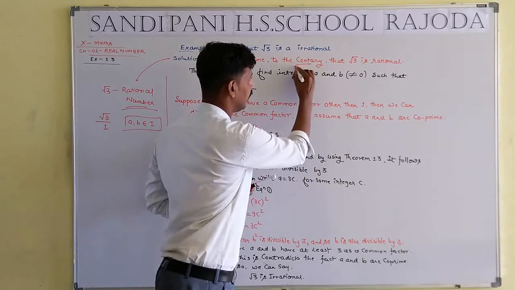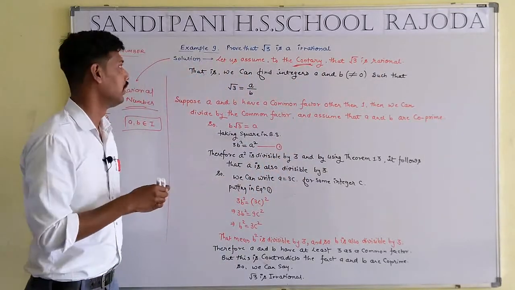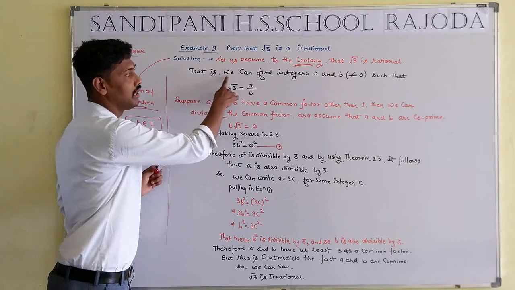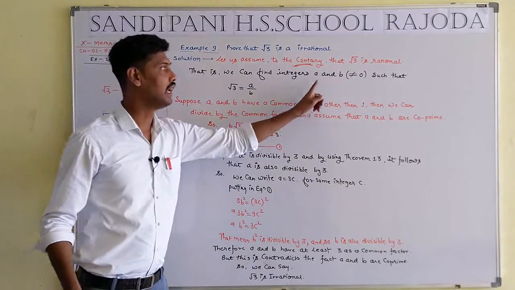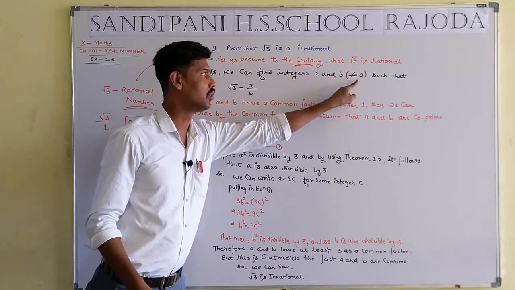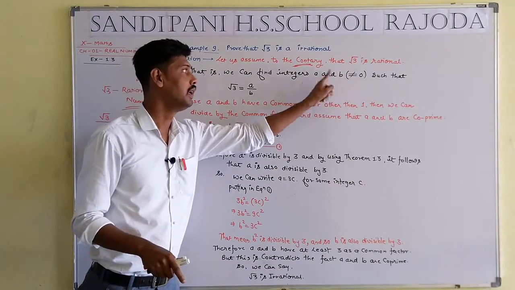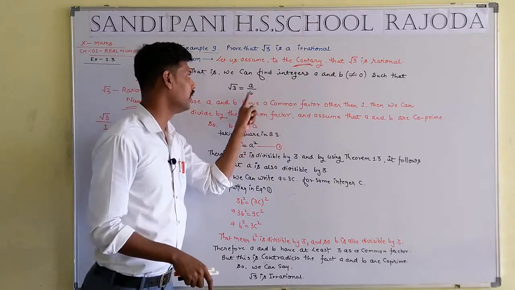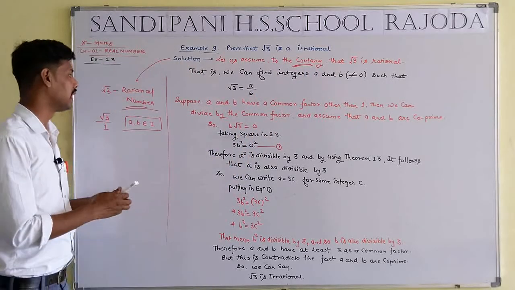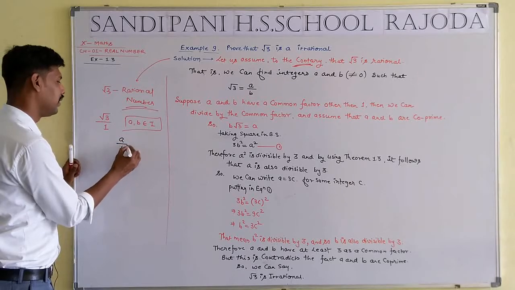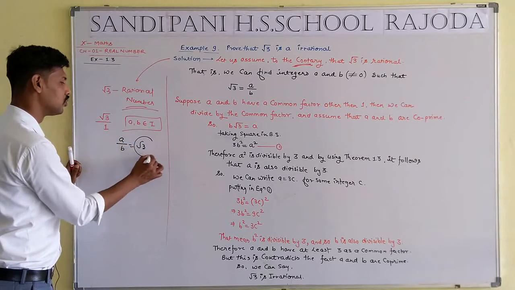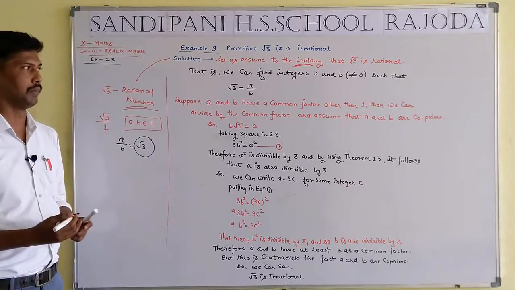Contrary, we can find the integers a and b where b is not equal to 0, such that a upon b will be equal to root 3, because we assumed root 3 is a rational number.